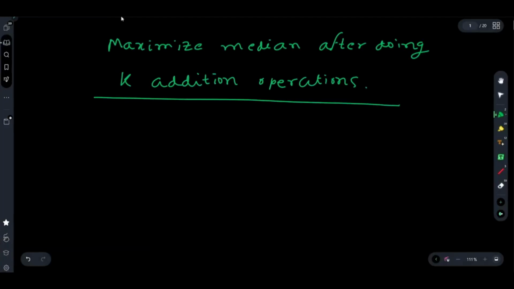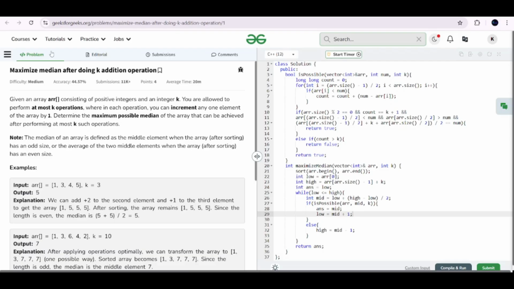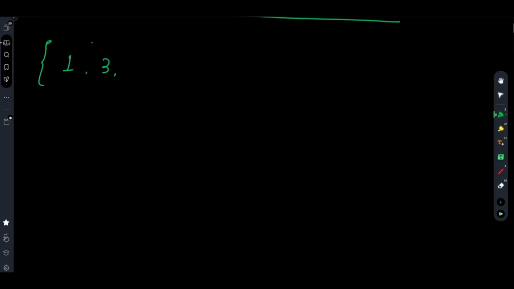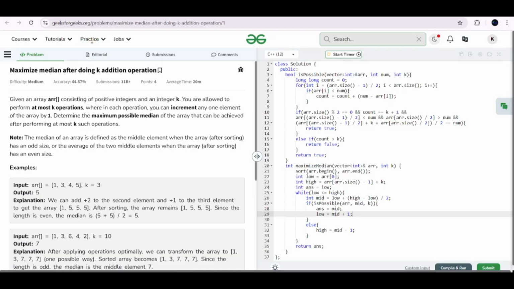Okay, so we will be provided with an array. Let us suppose the array is 1 3 4 5, and the k value is 3.